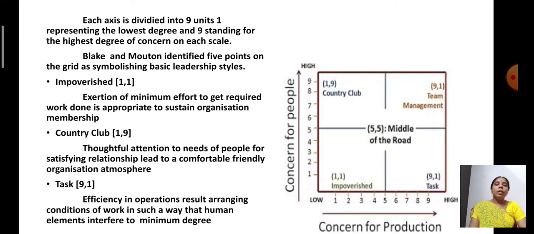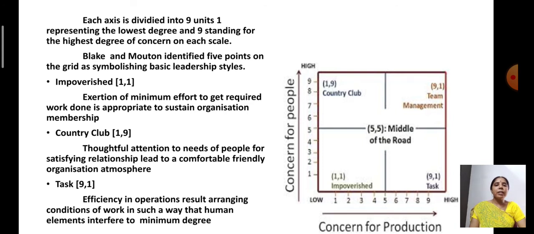So country club, wherein 1 comma 9, the second grid, where more attention is given to the people and less attention for the production, and it helps to maintain proper, comfortable, friendly relations with the employees, so that they can live in the organization. That is the second one.